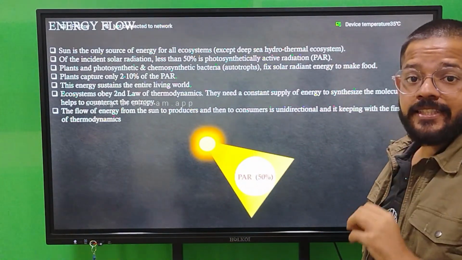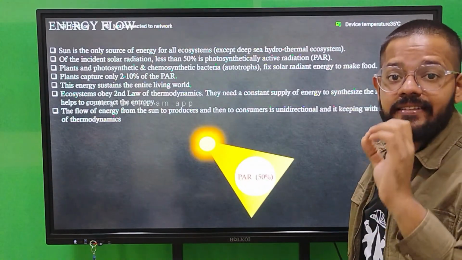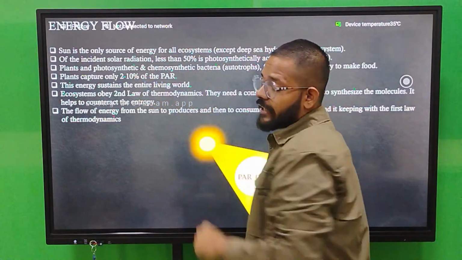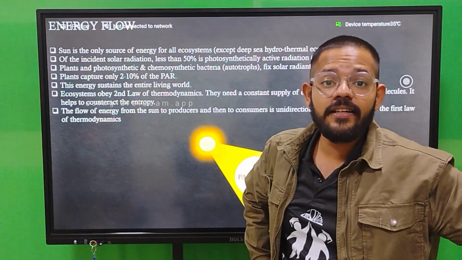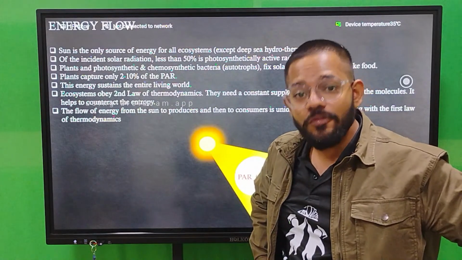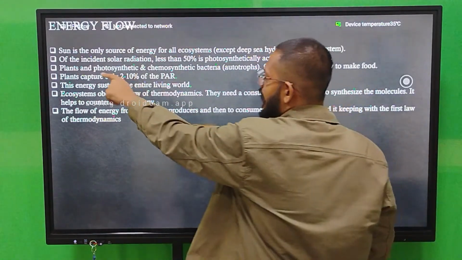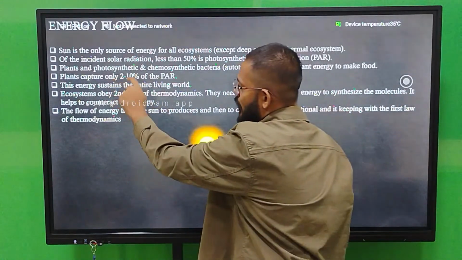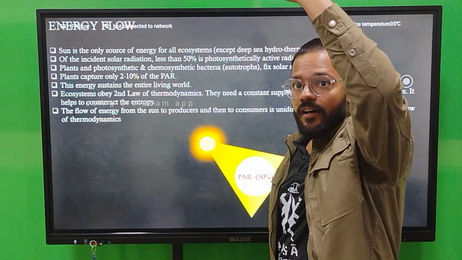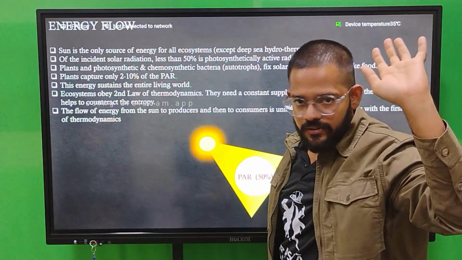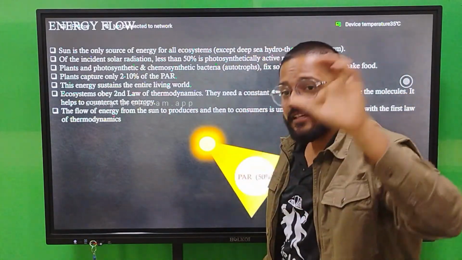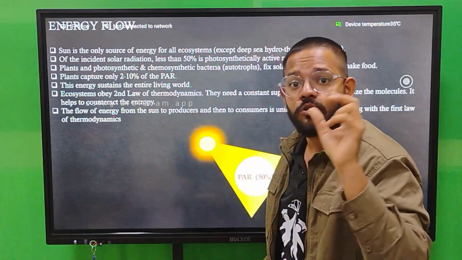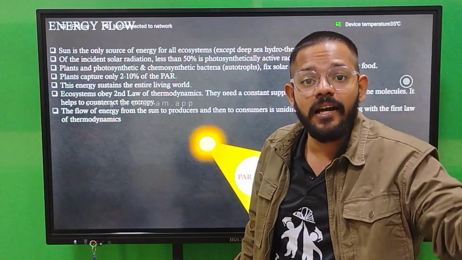Okay, that 50% is your photosynthetic active radiation, and out of that 50%, 2 to 10% is what plants use for photosynthesis. When plants and chemosynthetic bacteria fix solar radiation energy to make food, plants capture only 2 to 10% of the PAR. 100% sunlight is coming on earth, out of that 100%, 50% is PAR, and out of that 50%, 2 to 10% is used by plants for